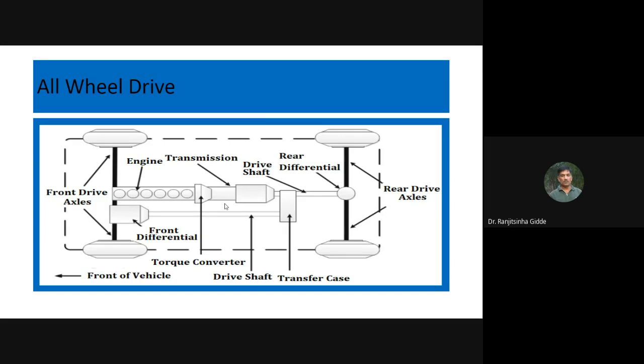And the second aspect: in some vehicles, you can take the example of the Maruti SX4. SX4 is one of the versions of Maruti, and for that there is full time four wheel drive. What is the meaning of full time four wheel drive? It is an all wheel drive designed to function on all types of surfaces.